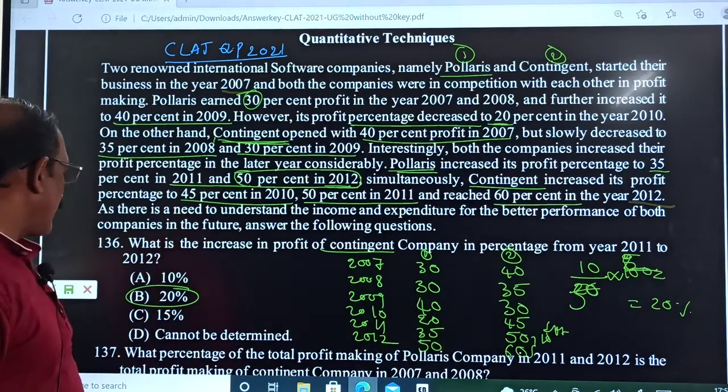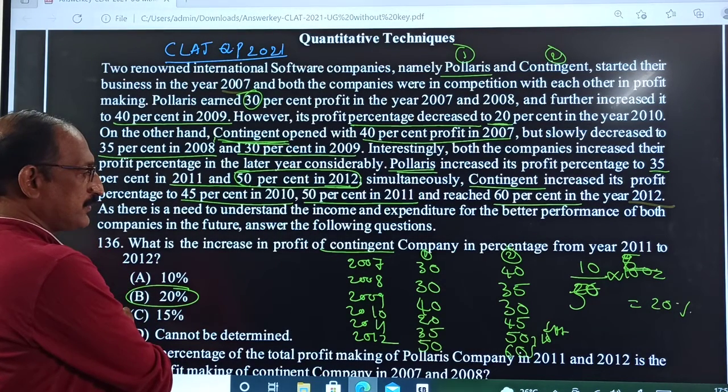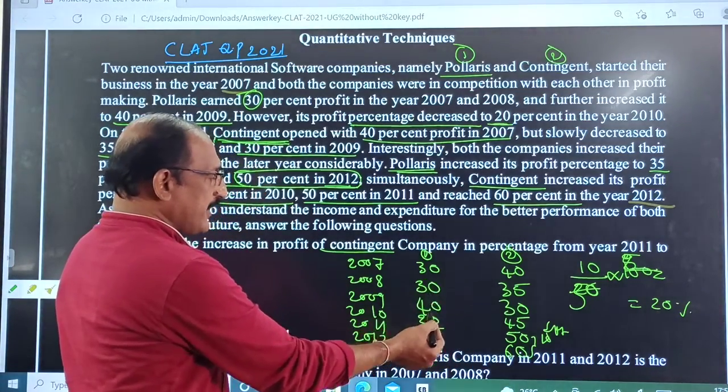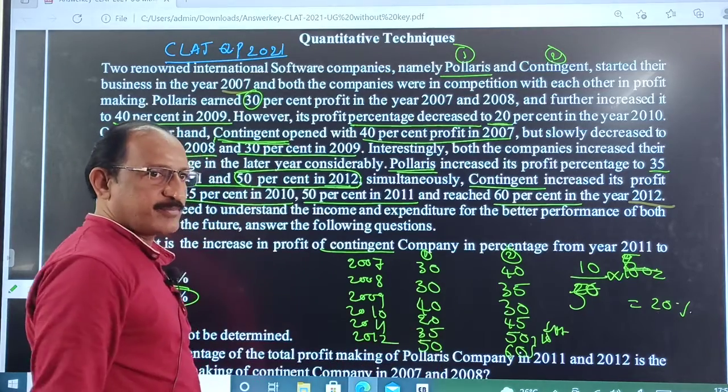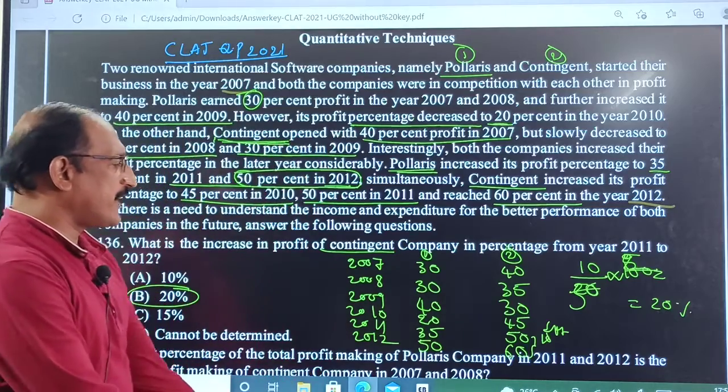We'll go for the next question. Please remember and note it down. Polaris: 30, 30, 40, 20, 35 and 50, for 2007 to 2012. Contingent: 40, 35, 30, 45, 50 and 60.